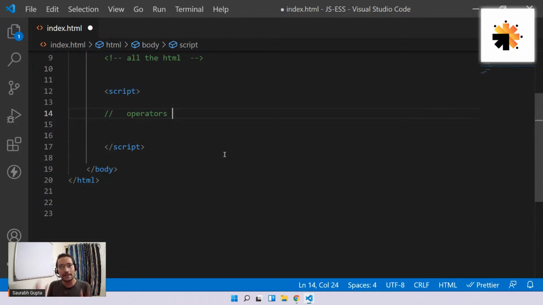A lot of times you'll need it. Let's say you're creating an application for tax calculation, or a music player where you want to calculate the length of the music. A lot of times you're going to need calculations and comparisons, and for that purpose we have different kinds of operators. Now see, in JavaScript or in any programming language, we have a lot of operators, and depending on what they do, they are divided into categories.